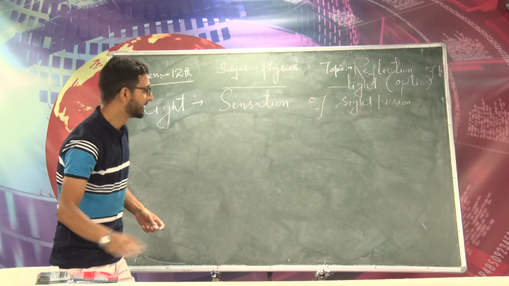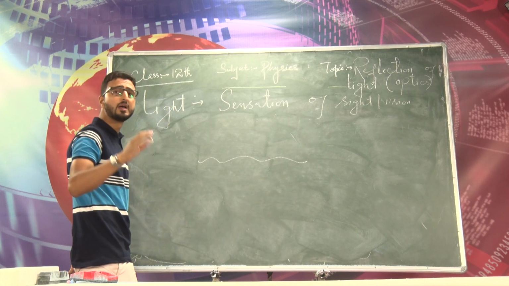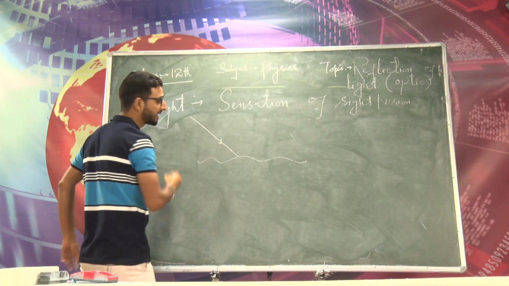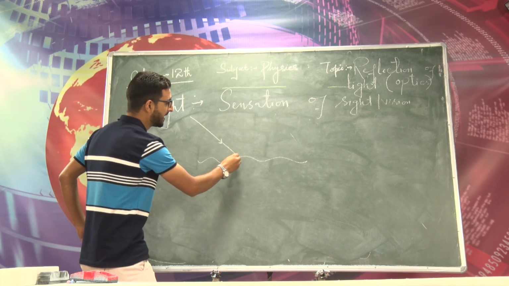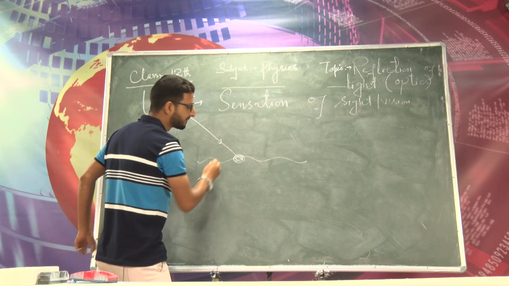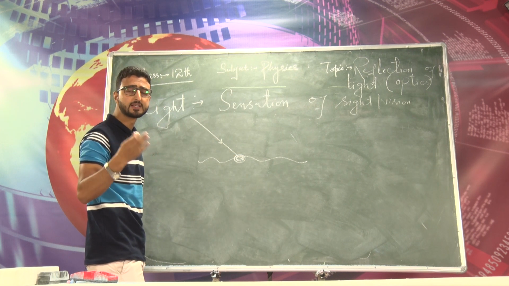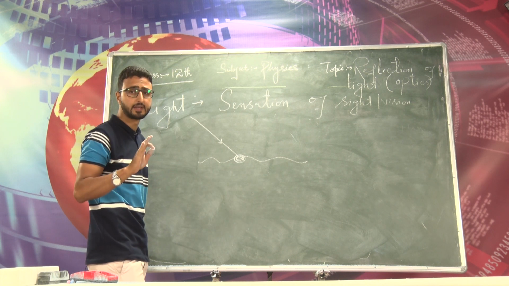Now see, let me have a surface here. Now, when a ray of light falls on the surface of an object, three cases arise. Case first, it may be absorbed. If it is absorbed completely, the body will appear black. Such a body is called a black body, and I am not going to discuss this very case here.